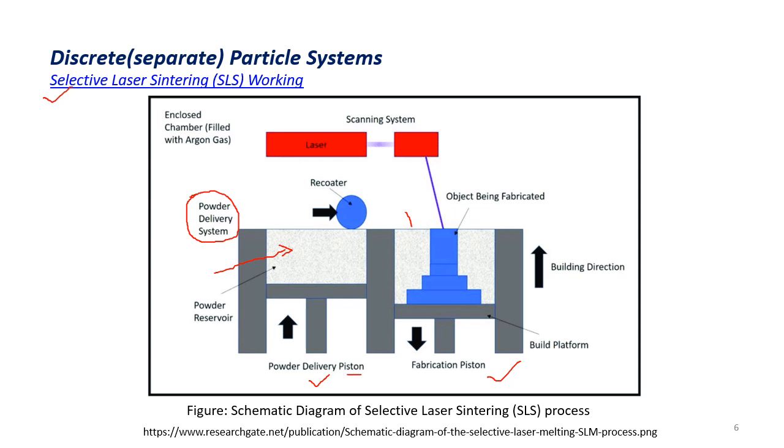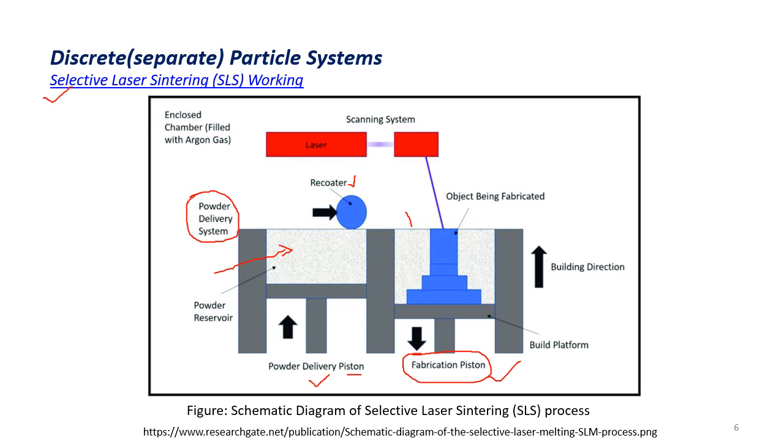This is hydraulically operated. As the build takes place layer by layer, the fabrication piston has to descend down. For that a fabrication piston is used here. To apply the powder layer by layer, we require a recoater or a roller.